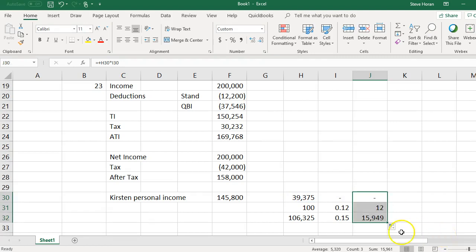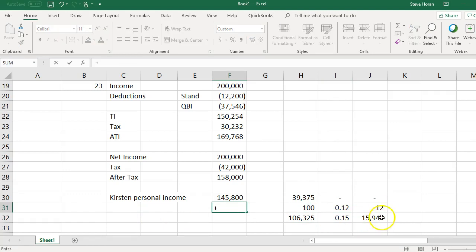Okay, and so she's going to get 15,961. The sum of these two numbers is 15,961. So that's how that works. We pay 0% on the 39,375, 12% on the 100, and then 15% on what's left over. So her tax then is the 15,961, and that's her tax.